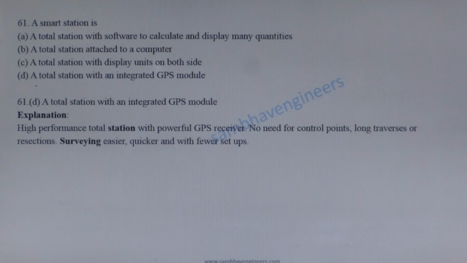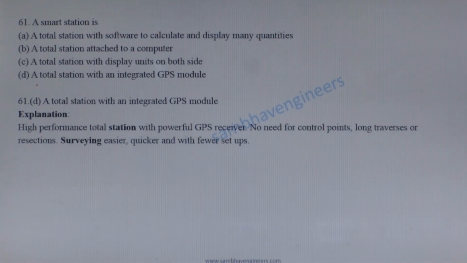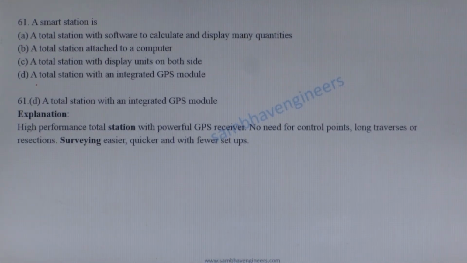D. A total station with an integrated GPS module is the correct answer, because smart station have high performance total station with powerful GPS receiver. No need of control points, long traverse or resection. Surveying is easier, quicker with fewer setups.